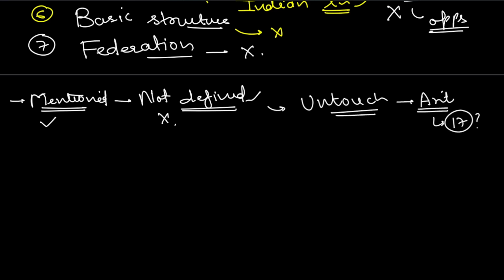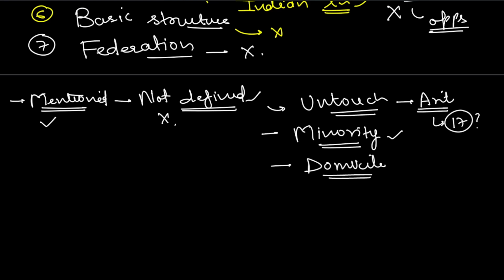All right. Second is minority. Minority much in news, but mentioned in constitution, yes, but not defined. All right. Third is martial law and domicile. So not very important. We must take care of the untouchability as well as minority though.